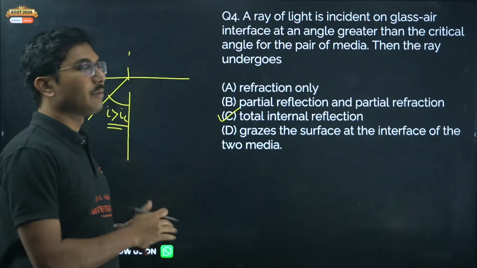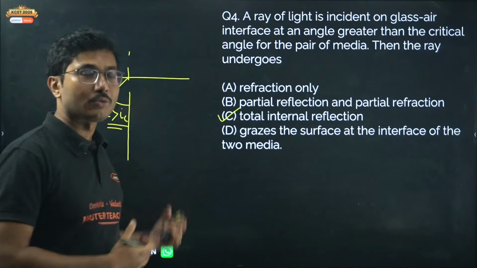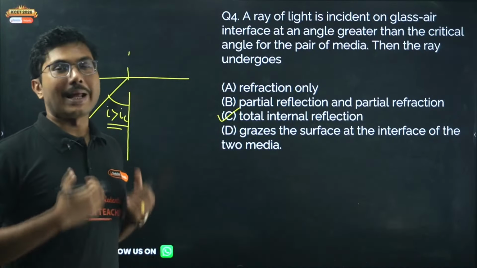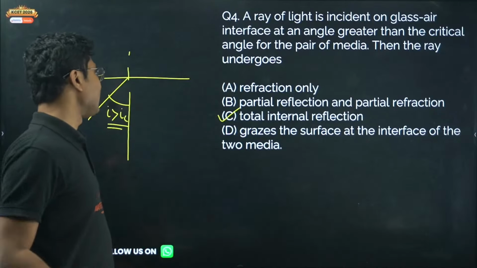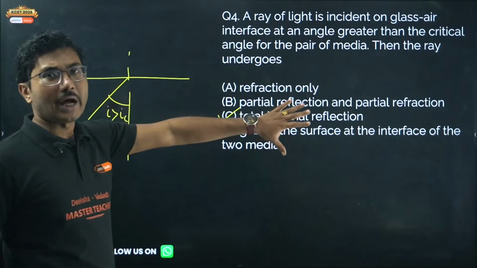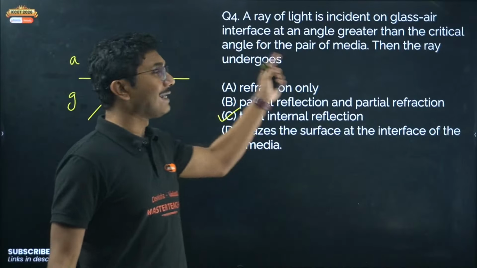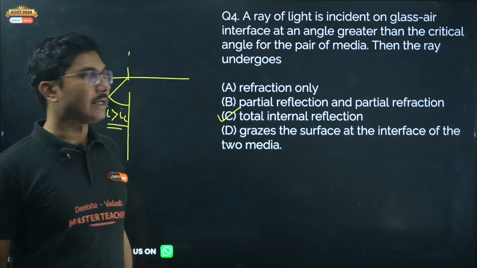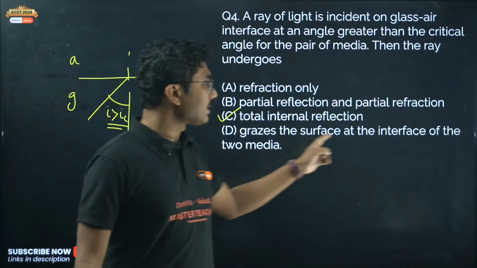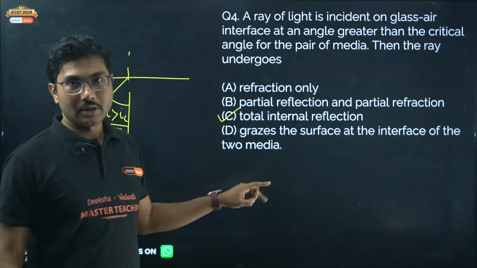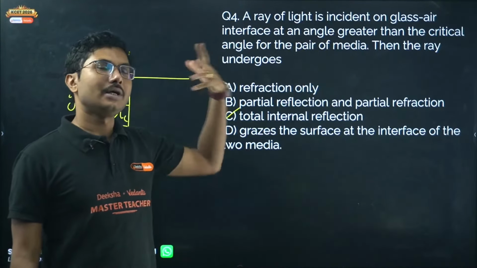Okay, MCQs are the portions where you lose marks, so you have to build your confidence by practicing more and more MCQs. Now here, because I am discussing MCQs, if the same question is asked and they say that the angle is exactly equal to the critical angle, then total internal reflection will not be correct. It will be grazes the surface at the interface of the two media. So the same MCQ can be asked in different ways.